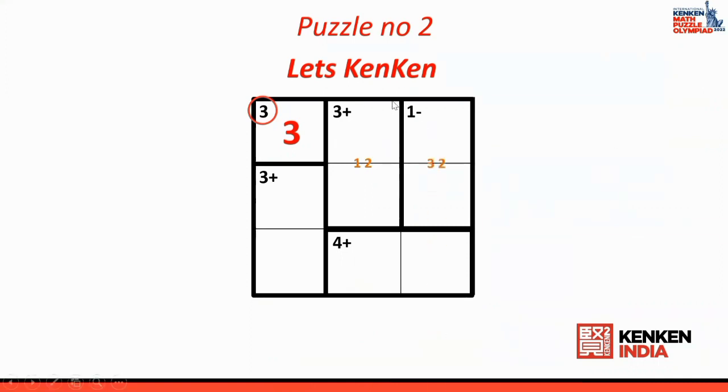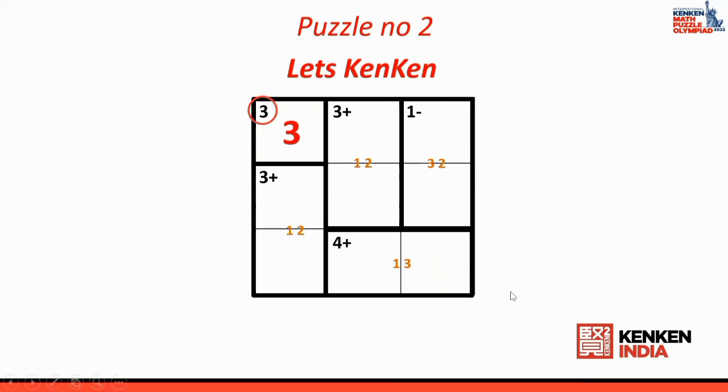The possibility is 3 and 2, and 1 and 2, the possibility is also there. Now I look at the next cage, 4 plus. 4 plus, 1 and 3 is the only possibility. Okay. Now I go to the next cage, that is 3 plus. 3 plus is 1 and 2. Okay. Now let us start solving this particular Kenken puzzle. We have written all the possibilities now. Now where are we going to start?